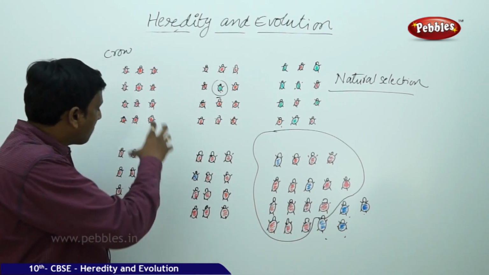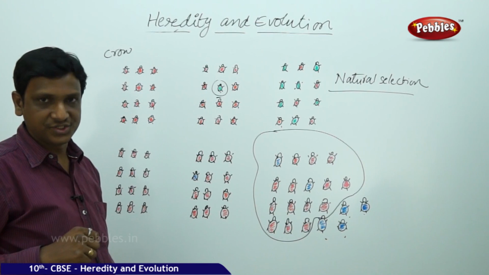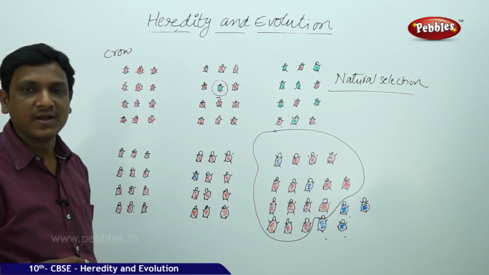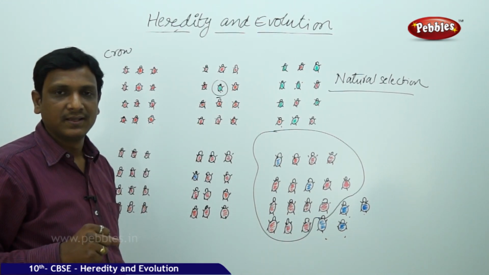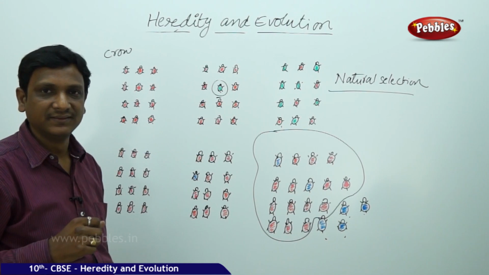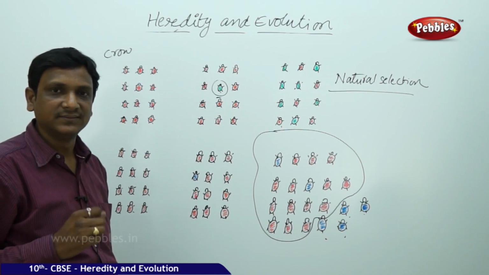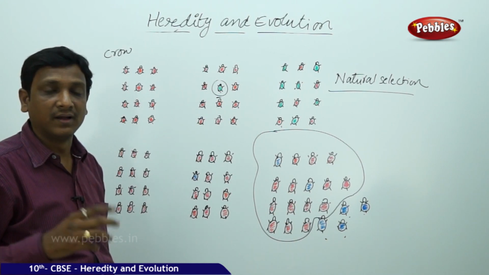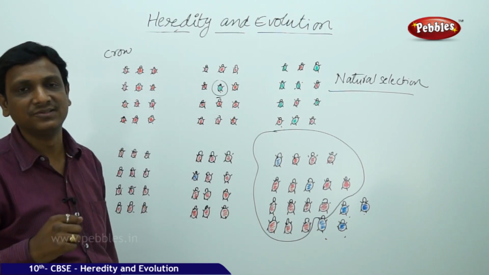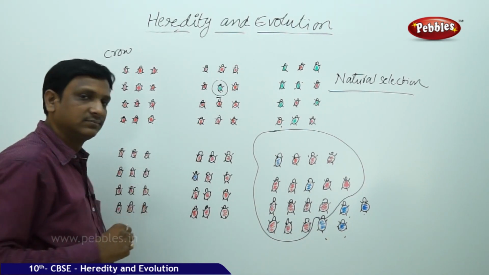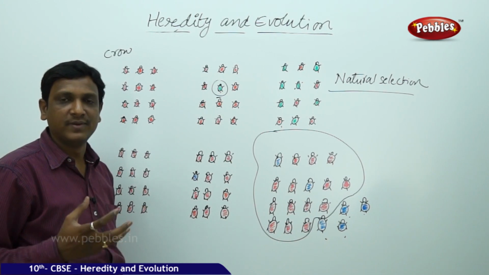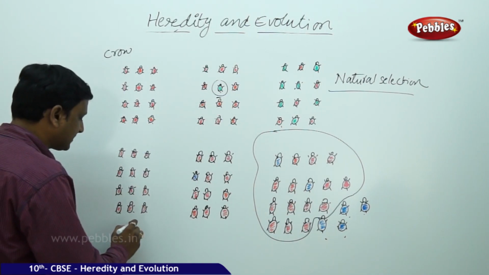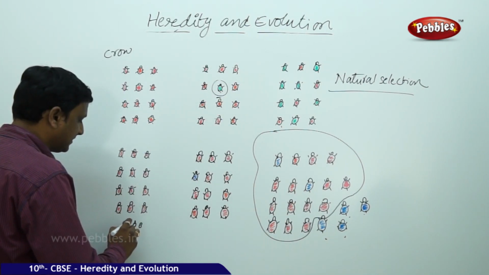So from this example, let us take one more situation. The red color beetles are growing on the bushes. Suddenly the bush has got some disease. Because of the disease, the leaves are becoming very small. The leaves are eaten by some other insect, or the bush has got some infection so that there is no food in the leaves. So the number of beetles is more, bushes are less, food is less. So the beetles reduce in their size. The beetle size is reduced.